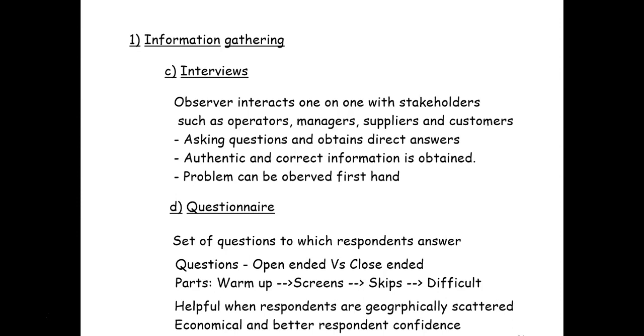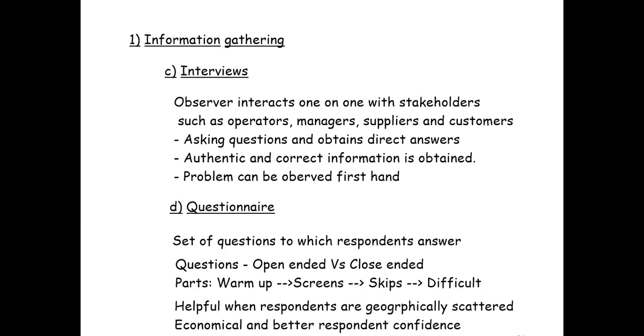So when your answers are restricted, it is called as a close-ended question. So it can be a yes/no question, or it can be one of the four options, or they can be open-ended question. So here you just put up a question and ask the respondent to give more information about the situation or the problem. So which should be more preferred questioning method in the questionnaire? If you want to really collect some important information, should you use close-ended questions or open-ended questions? Open-ended. We should ask more open-ended questions.